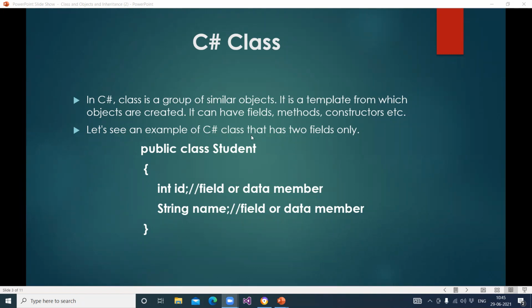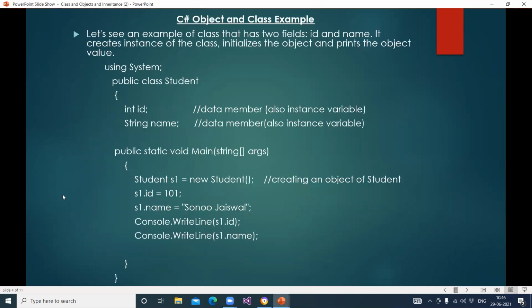Let's see an example of C# that has 2 fields only. Here 2 variables, you can also say the fields, or you can say the data members, have been declared. One is the ID, that is integer type. The second is name, that is a string type. So definition is same, syntax is also same. No change in this. Clear students? C# object and class example.